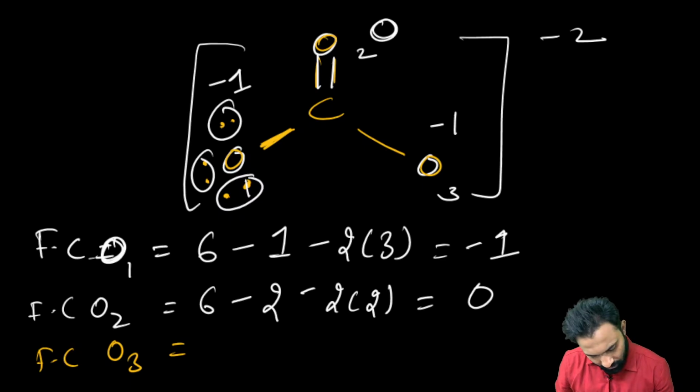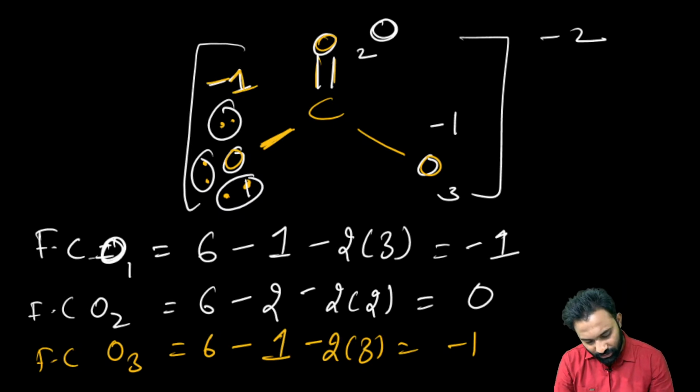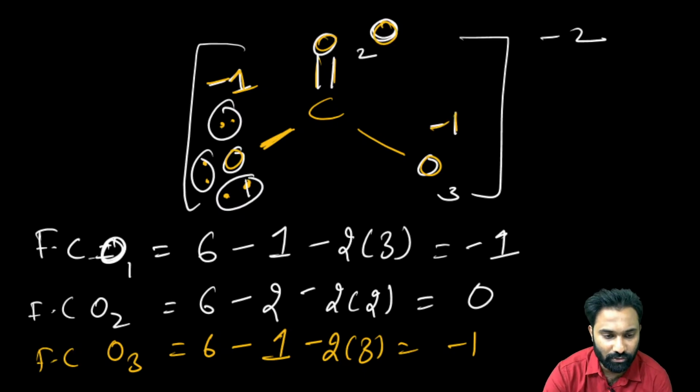Okay. Now next, oxygen 3 has 6 valence electrons, the bond pair of electrons is 1 and the number of lone pairs is 3. Then again it will give you minus 1. Right. So the formal charges for the given question are minus 1, 0 and minus 1.